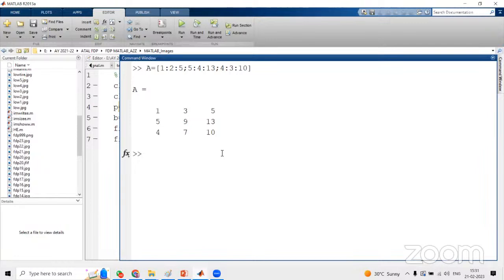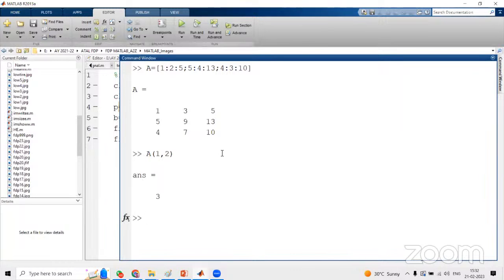These are the simple observations on how to create a matrix and how to display it. We can directly create and display it, provided each row is terminated by a semicolon, or if you want an increment for array elements in the first row, we can go for 1:2:5. Accordingly, we can write the second row and third row. Suppose you want to access any element, we use the name of the array A and within brackets, let us assume first row, second column. Just enter, and the element is 3.